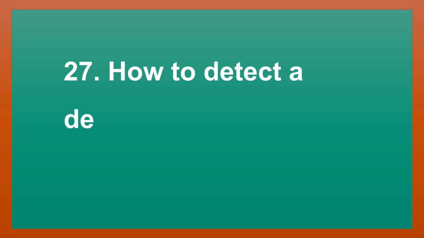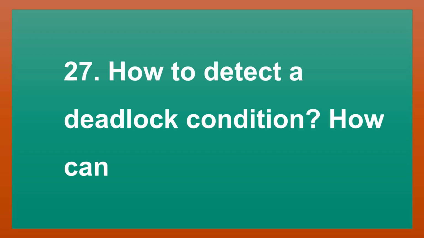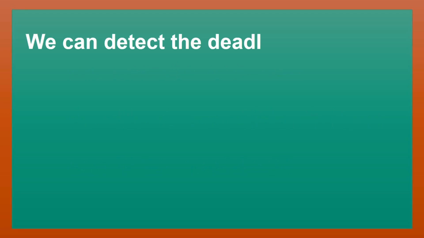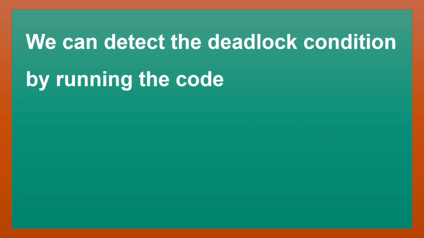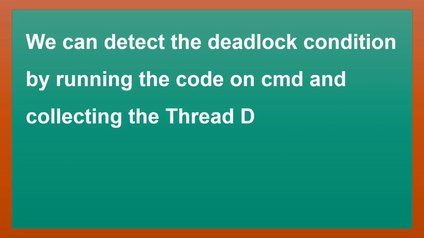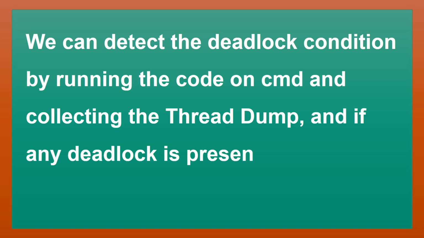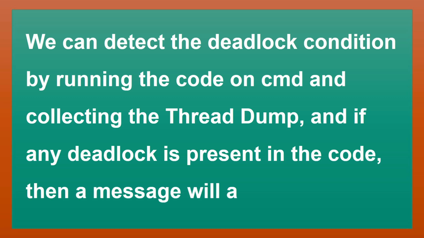How to detect a deadlock condition? How can it be avoided? We can detect the deadlock condition by running the code on CMD and collecting the thread dump. And if any deadlock is present in the code, then a message will appear on CMD.